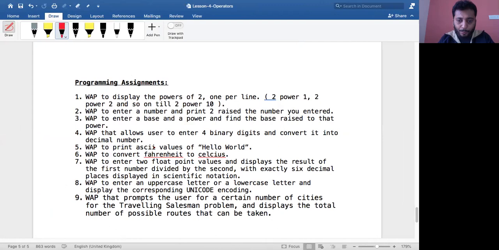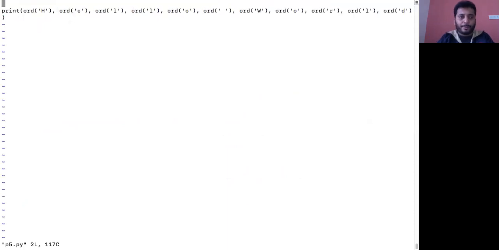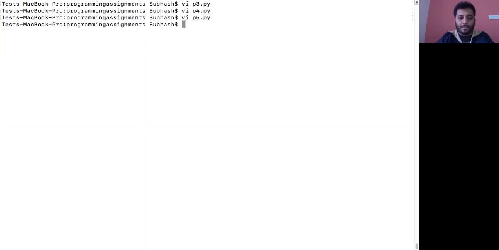Write a program to print the ASCII values of hello world. Okay, how do you find the ASCII values of each character? You remember I told you about a function called the ord function that we used in our previous lesson. The ord function is used to print the ASCII value of a character. So I just print the ord of H, ord of E, ord of L, ord of L, ord of O, then ord of space, then again ord of W. I print the ord of all characters of hello world.